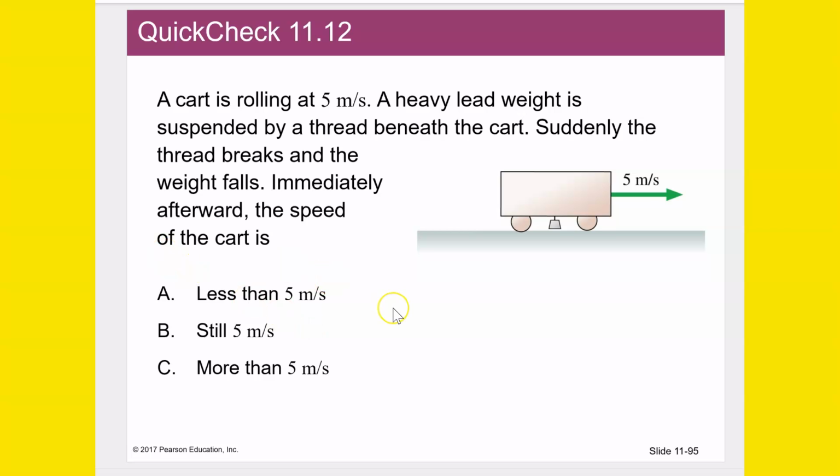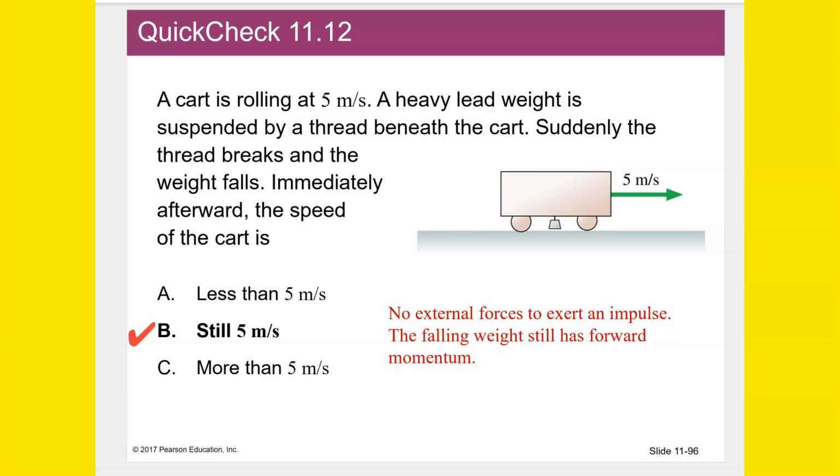You can also say, well, that's an internal thing, and it's directed downward, not horizontally, so that is going to act independently of the horizontal momentum, because since it's a vector, vertical and horizontal are independent components. So in either direction, we should say it's still 5 meters per second.